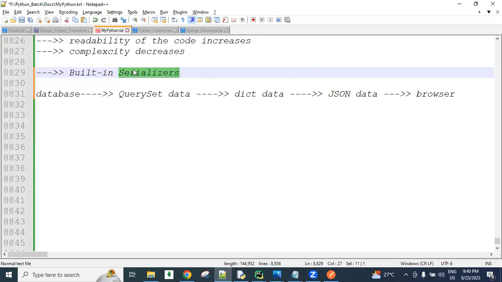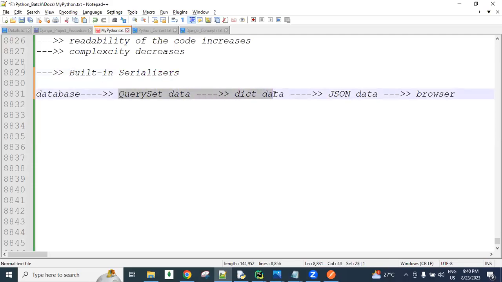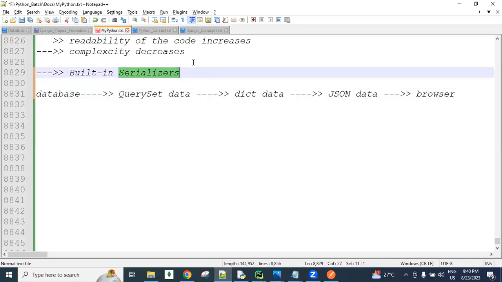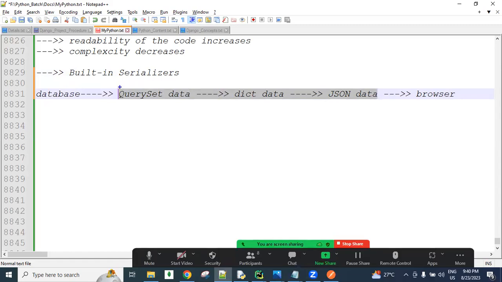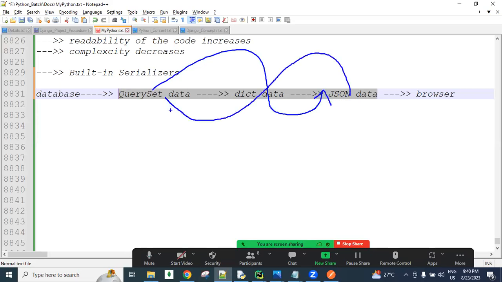These classes are responsible for converting query set data into dictionary data and into JSON, and the other class is responsible for converting JSON data into dictionary and into query set. So both directions, guys, everything is done by these built-in serializers.